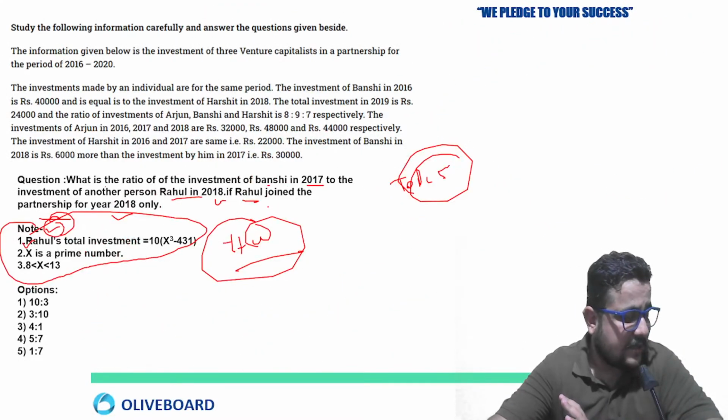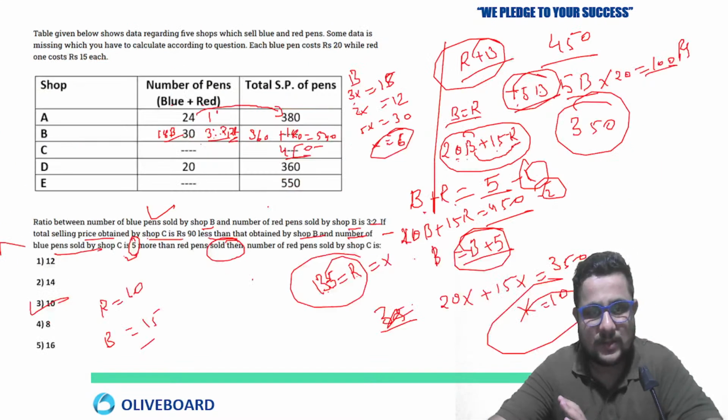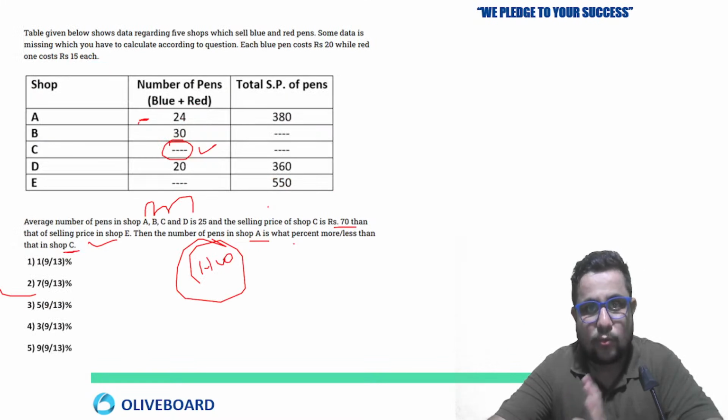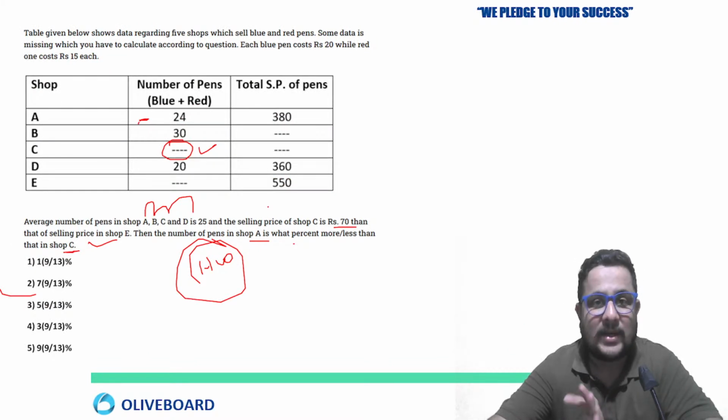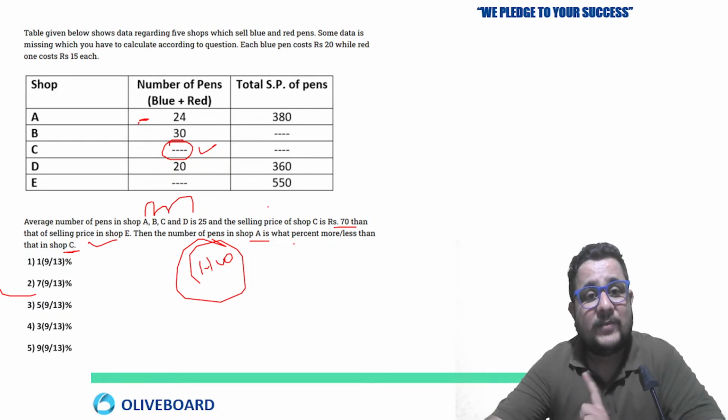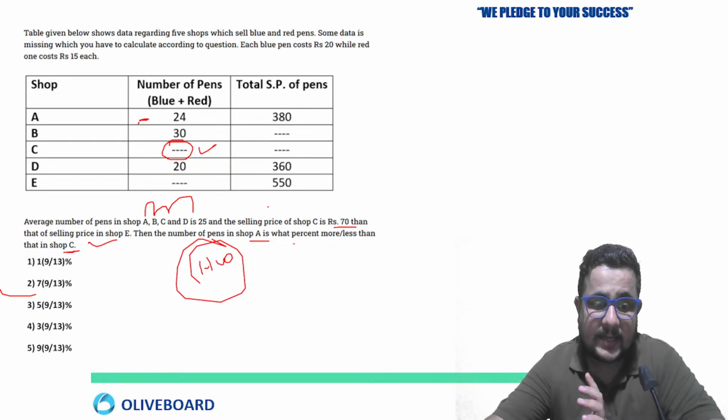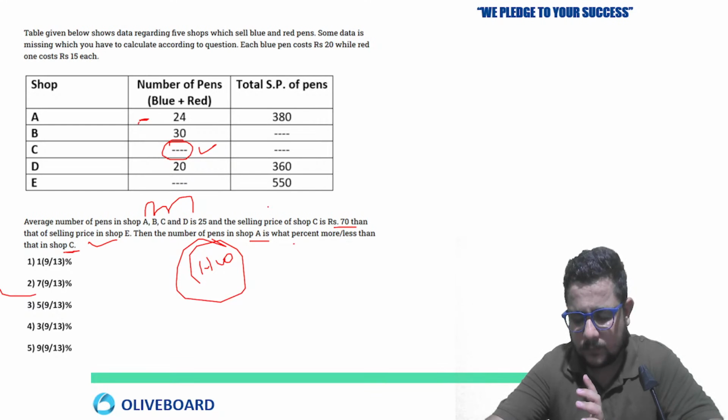Those who are watching, you will get the PDF. I was just making one point: if we put even Q there, that is not going to be a problem, but we have to make one change in the sentence.